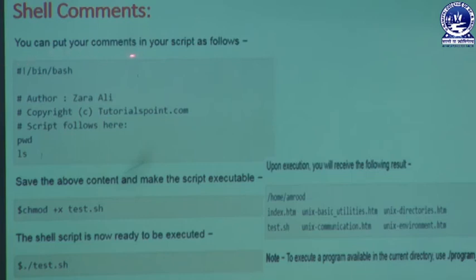You can put comments in your script as follows: hash, exclamation mark, /bin/bash, then hash author Zara Ali, then hash copyright tutorialspoint, then the script follows. Whenever a user writes any statement as a comment, we must put a hash before it.